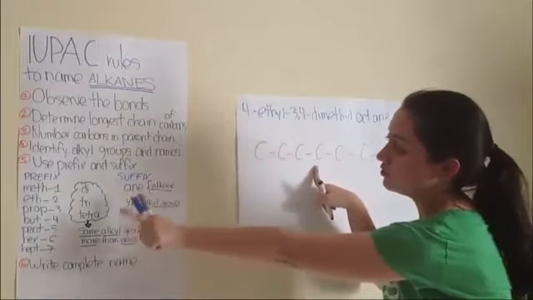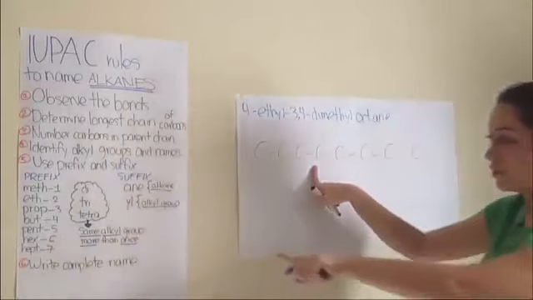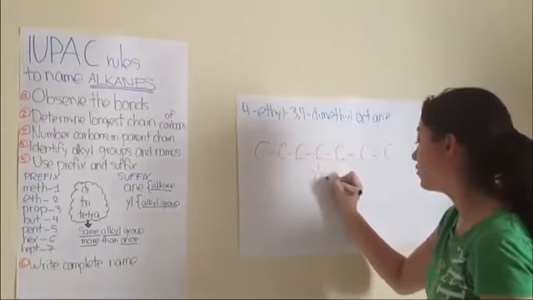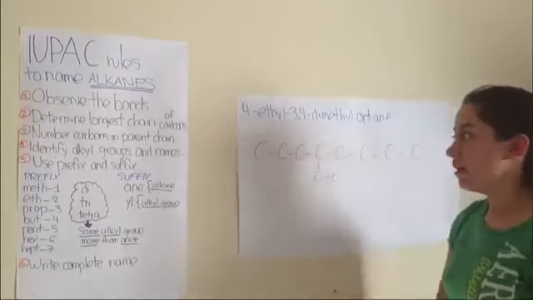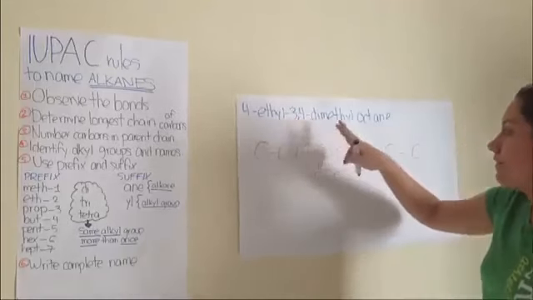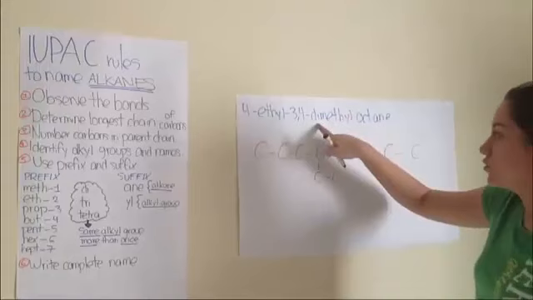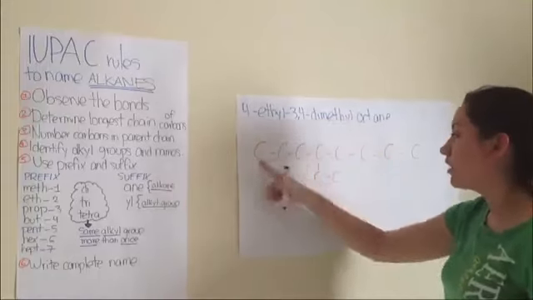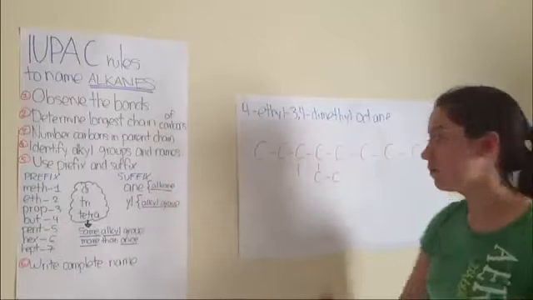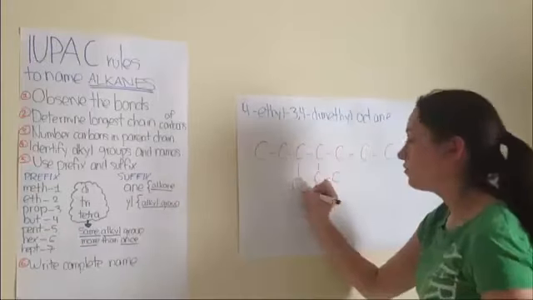Ethyl, according to these prefixes, it is 2 carbons. So here we have to do it like this: 1 carbon, 2 carbons. That's it. Now we have that on carbon 3 and on carbon 4 we have methyl groups. This is why it is called dimethyl. So in carbon 3 we have a methyl group. Methyl stands for 1 carbon. So on carbon number 3, 1 carbon.